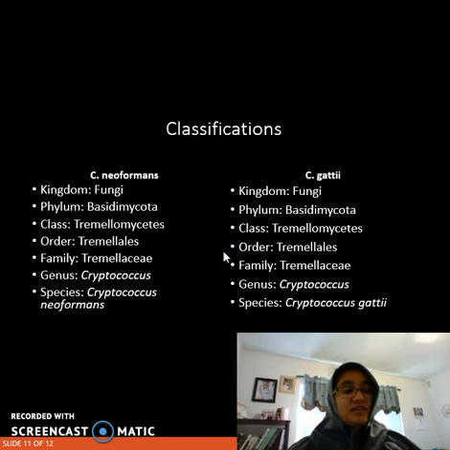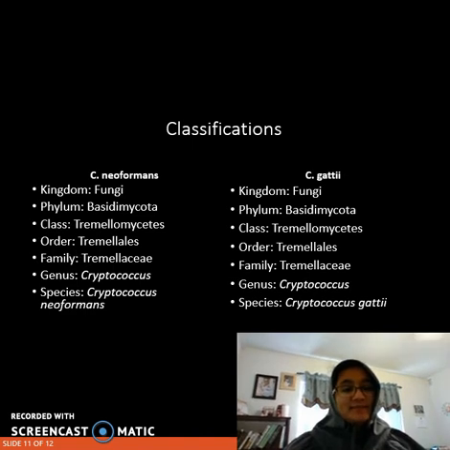These are just some of the classifications. These are just the classifications for C. neoformans and C. gattii. As you can see, the kingdom, phylum, class, order, family, and genus are all the same. They just differentiate when it comes to species, obviously.